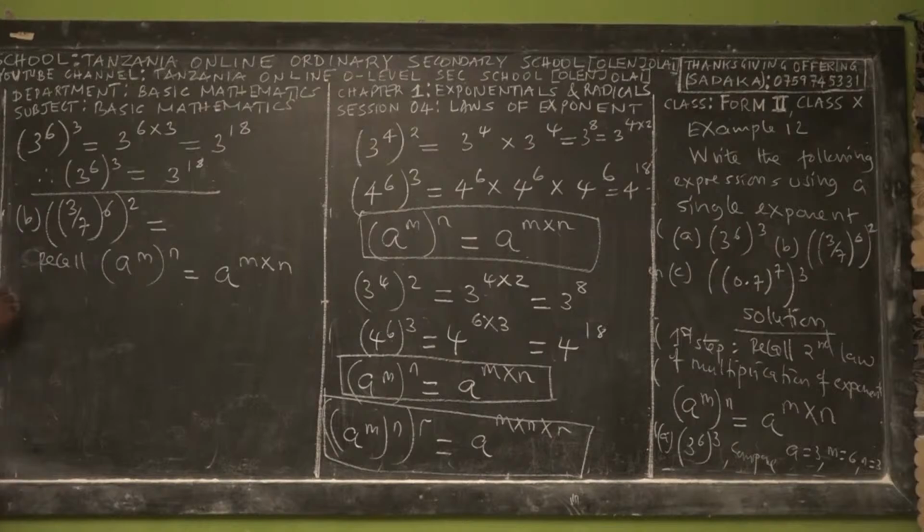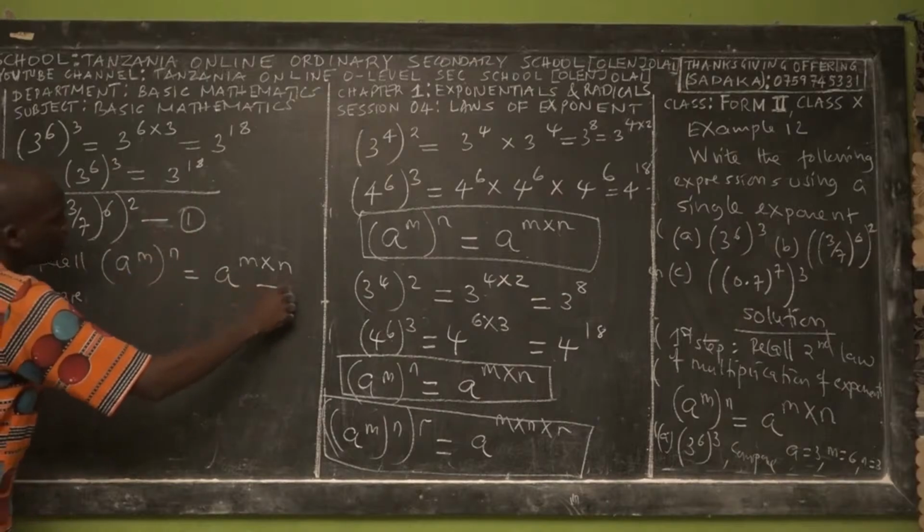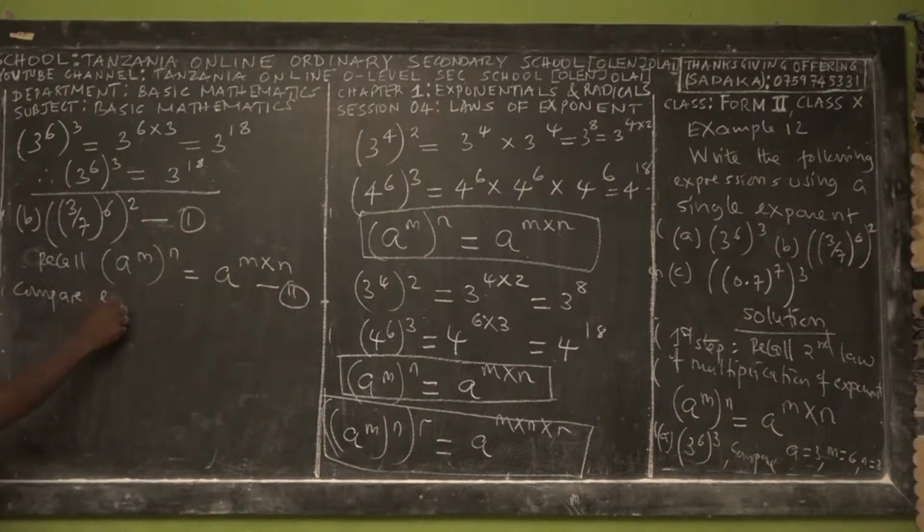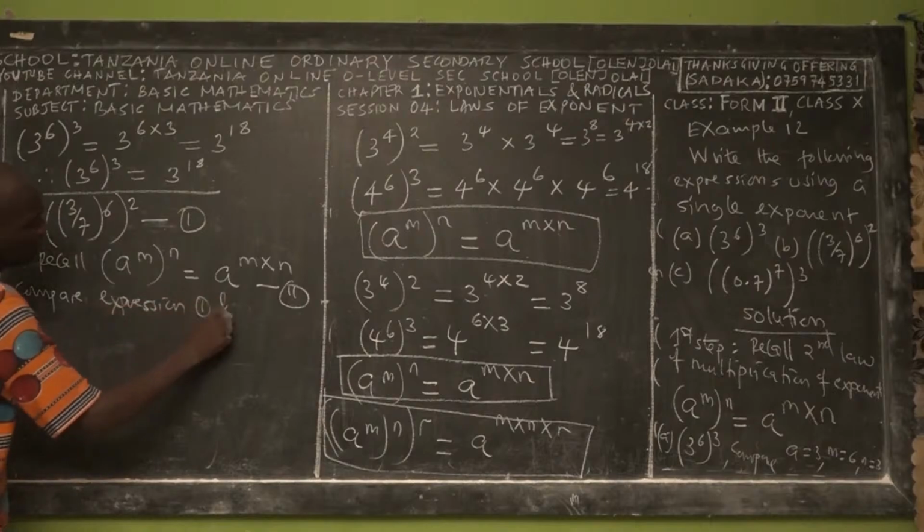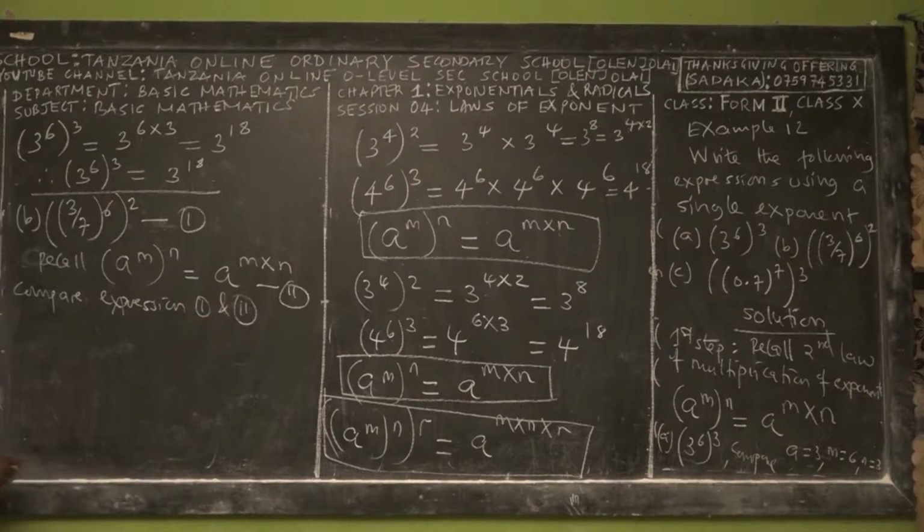Right? Yes. So if we compare, let's say, expression 1 and expression 2, we find a is equal to